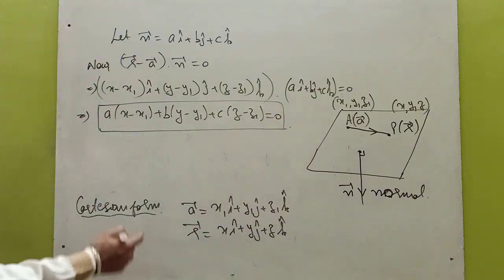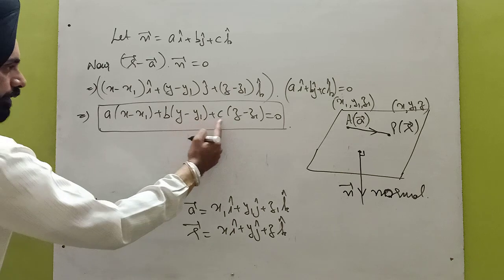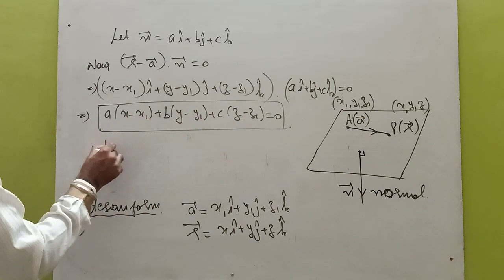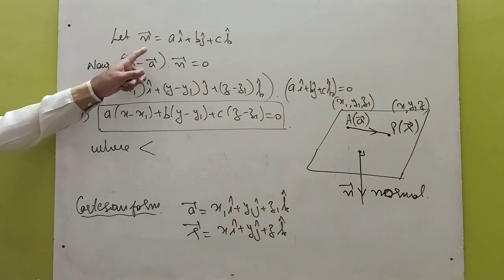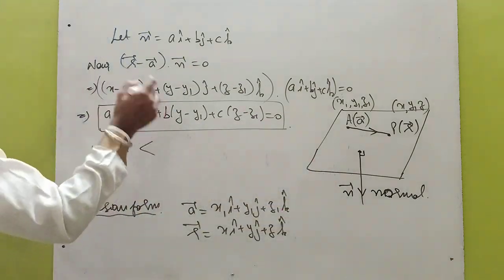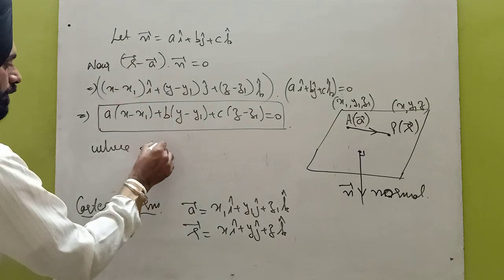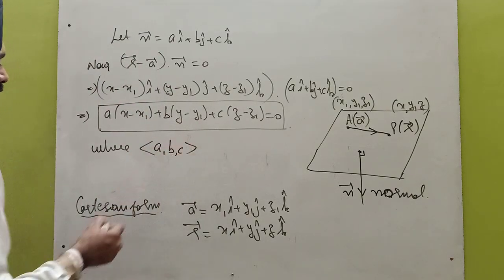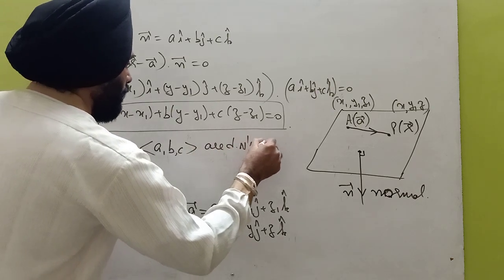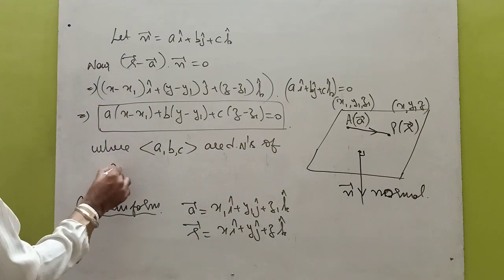This is the given point x1, y1, z1, and a, b, c are the coefficients of n vector, and the coefficients of any vector are called direction numbers, where a, b, c are direction numbers of the normal to the plane.